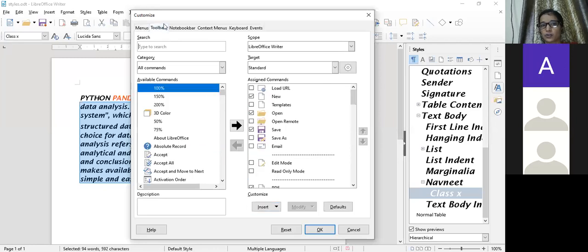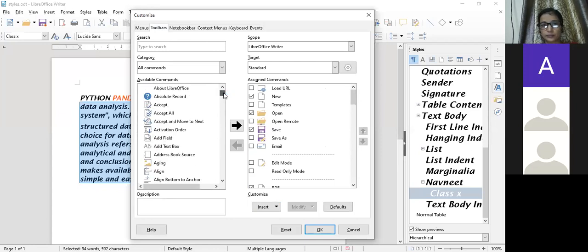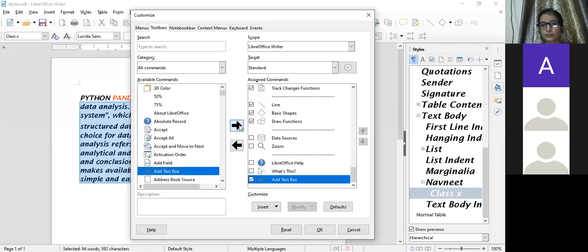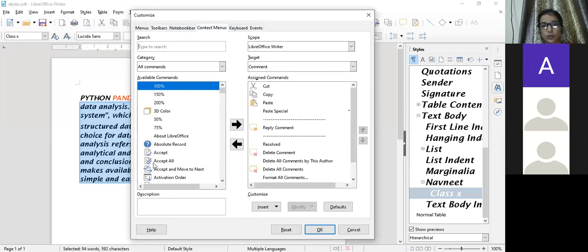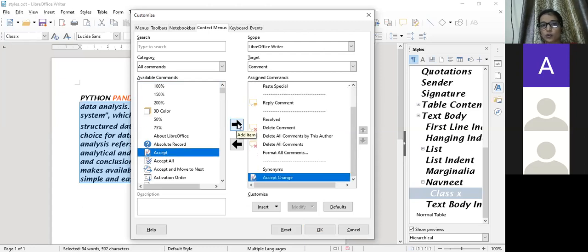You can even assign the toolbars, means whatever option you want on the toolbars, you can assign any command for the toolbar even. I want to add text box. Now add text box is here on the toolbar. Context menu. In the context menu, what do you require? I require accept. I'll select accept from here. It will be shown in the context menu.